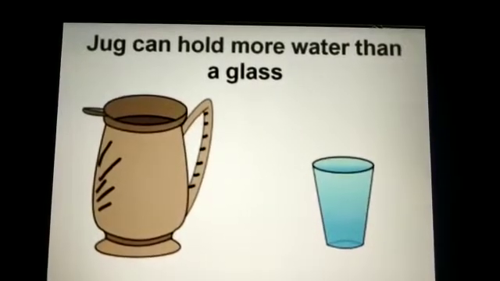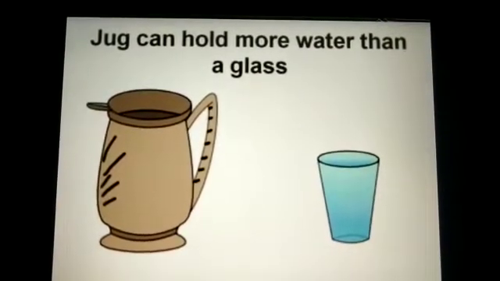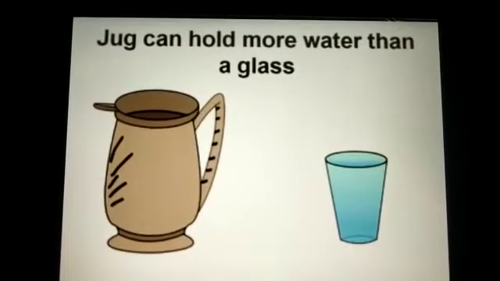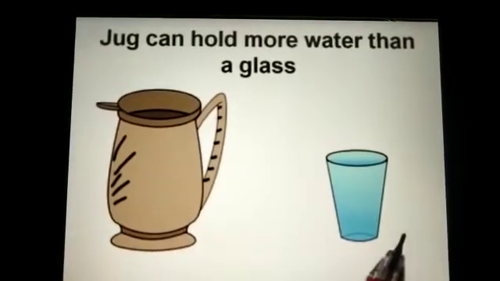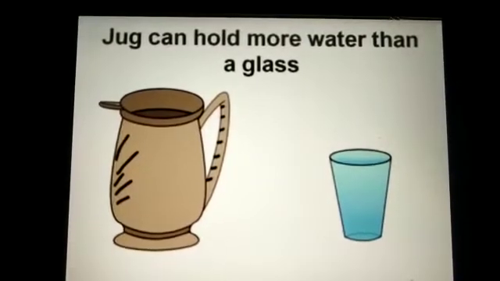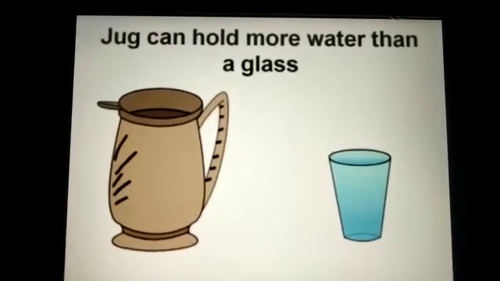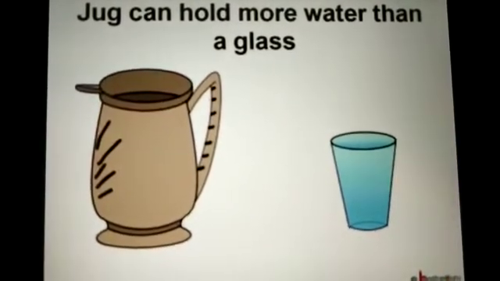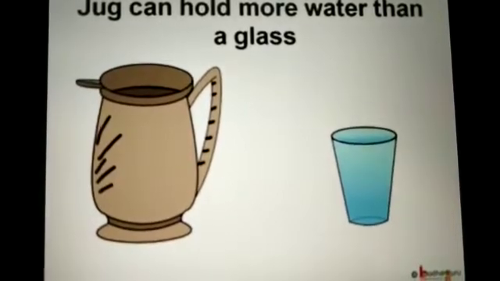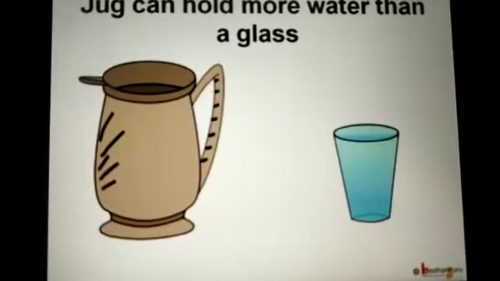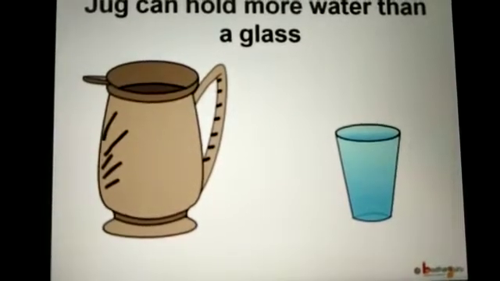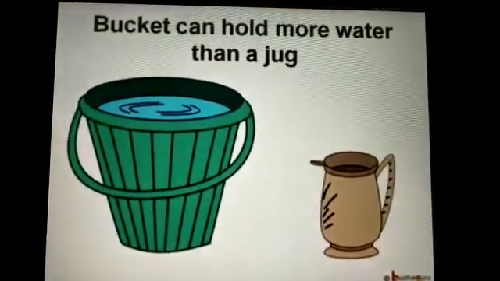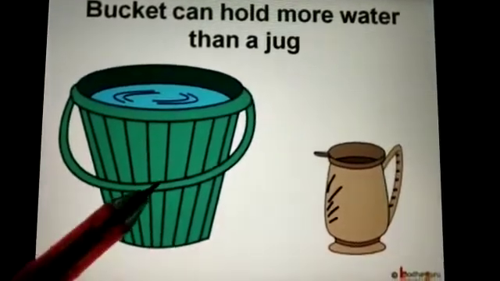Look at this glass and the jug. What do you think? Which one can hold more water? Obviously, the jug is bigger than the glass, so it can hold more water. Capacity describes how much a container can hold. So you can also say the jug is bigger than the glass, so it has a greater capacity and it can hold more water. In the same way, a bucket can hold more water than a jug.